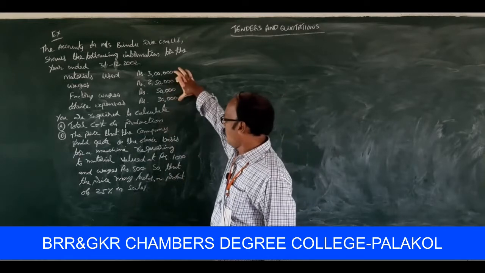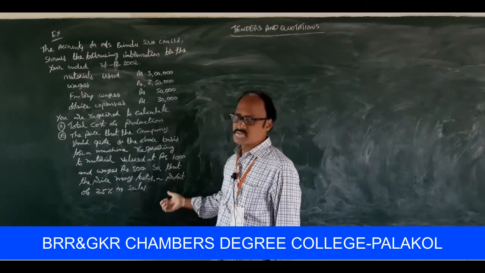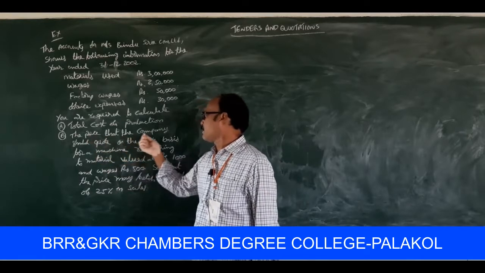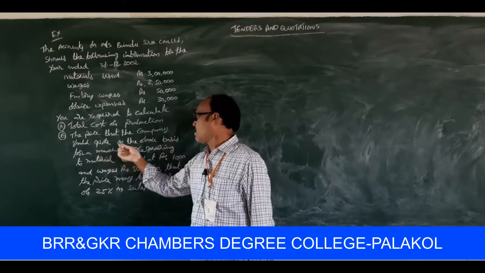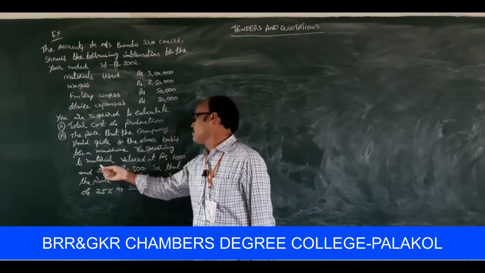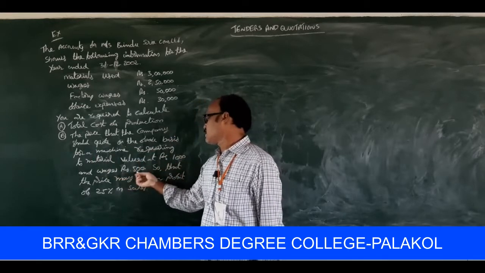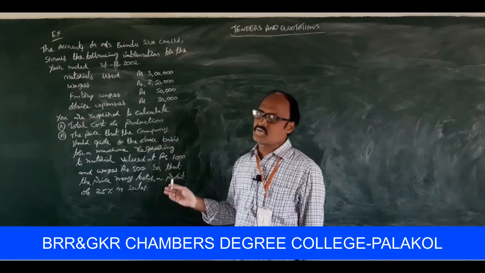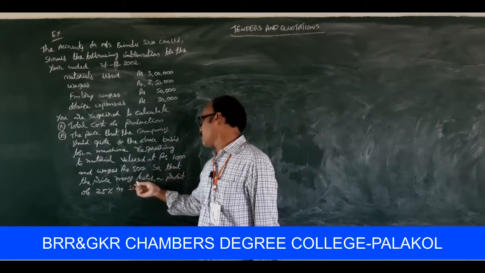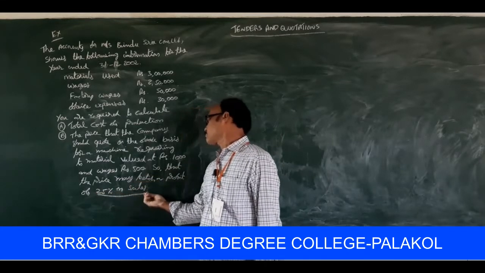B, on the basis of the above information, the company asked for a quotation price. What is the price that the company should quote on the above basis for a machine requiring materials valued at rupees 1,000 and wages rupees 500, so that the price may fetch a profit of 25% on sales?